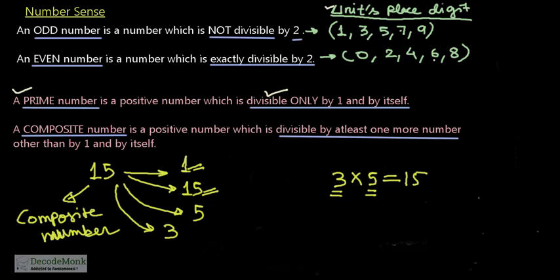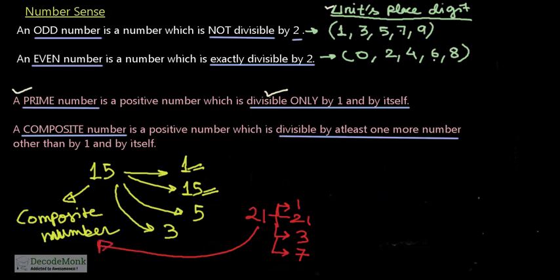Now if you take one more example, suppose say 21. 21 is divisible by 1, it is divisible by 21, this is divisible by 3. 3 sevens are 21, so 3 and 7. So this is also a composite number. Now suppose if you take one more number, say 26.